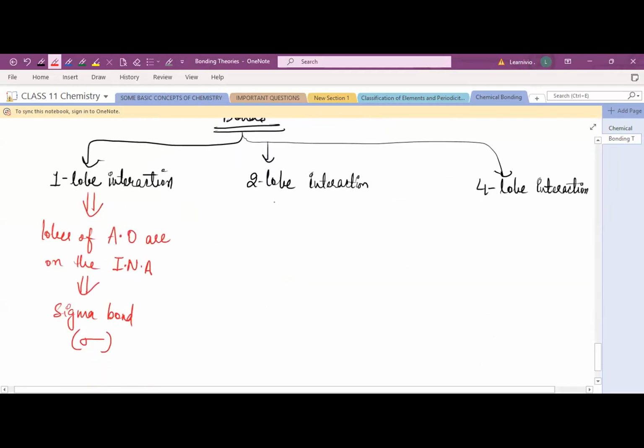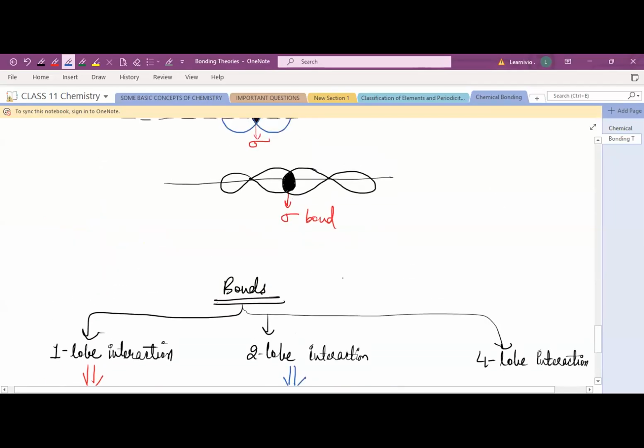Similarly, two lobe interaction. So what is two lobe interaction? So again, two lobes will interact. Simultaneously, at the same time, two lobes are interacting, and the lobes are above and below the internuclear axis. Okay, suppose we have this was px, right?